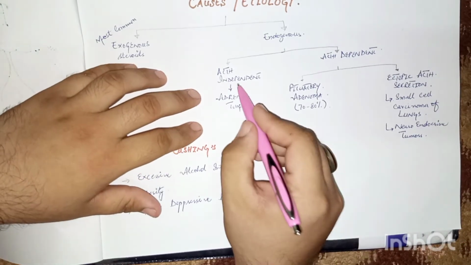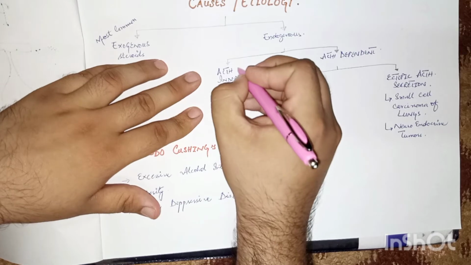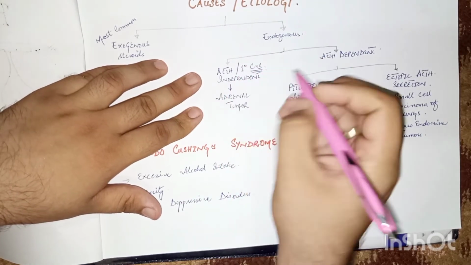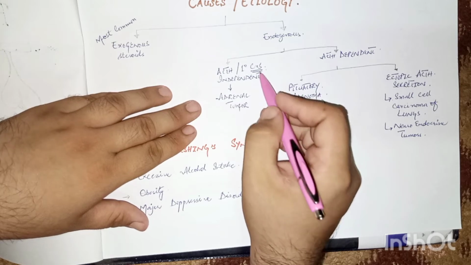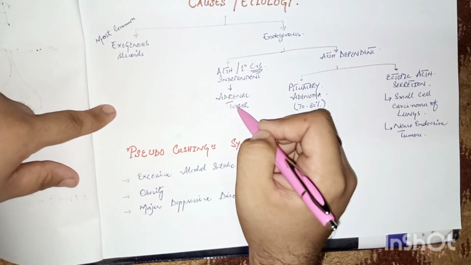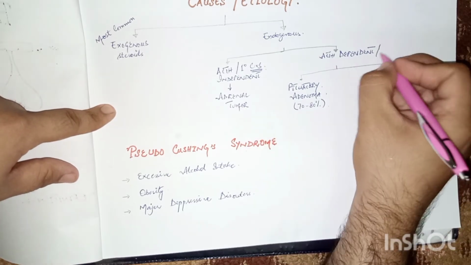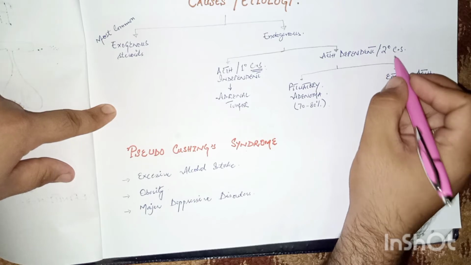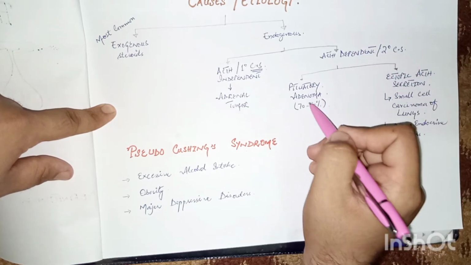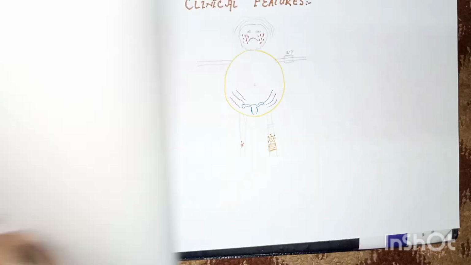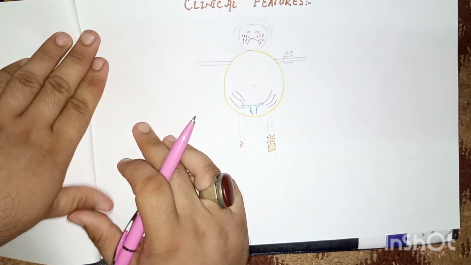Here I would like to discuss that ACTH independent is primary Cushing syndrome. This is primary because the cause or the pathology is present within the adrenal gland, which is the primary gland of cortisol, while ACTH dependent is secondary Cushing syndrome. This is secondary because the cause is not primarily within the adrenal gland, but the cause may be pituitary adenoma or ectopic ACTH secretion. Now come to the clinical features of Cushing syndrome.